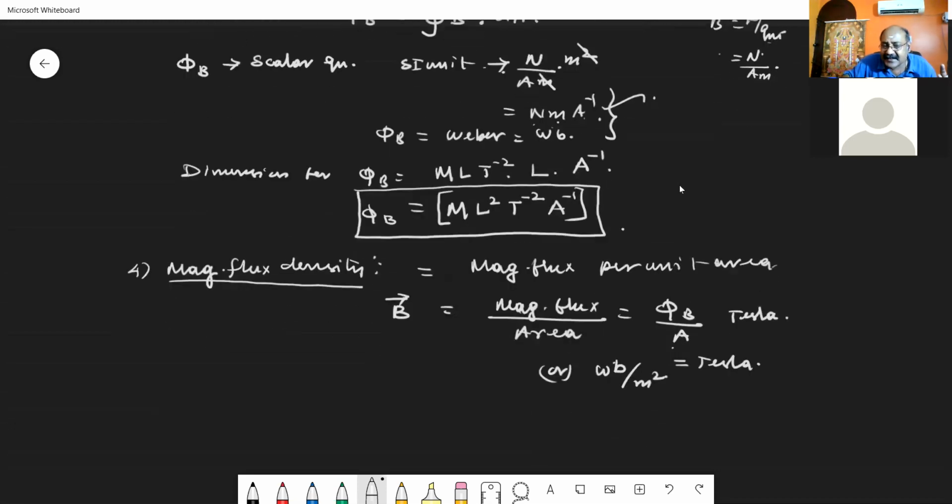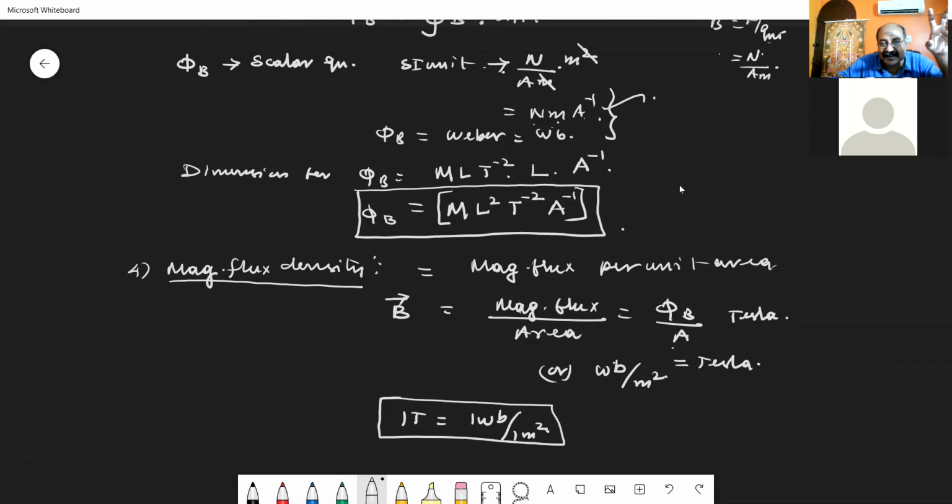Or I can take it like this: unit of magnetic flux density, 1 Tesla is equal to 1 Weber by 1 meter square. So if 1 Weber of magnetic flux is available in unit area, then the magnetic flux density is represented as 1 Tesla.